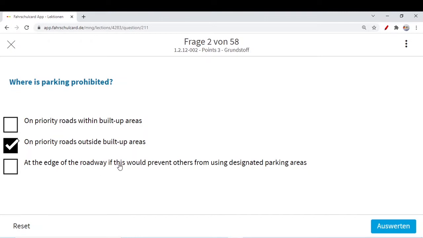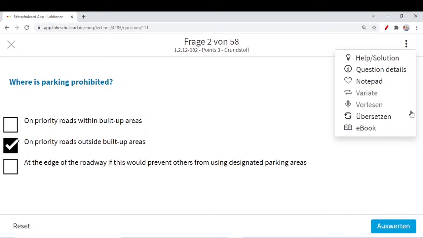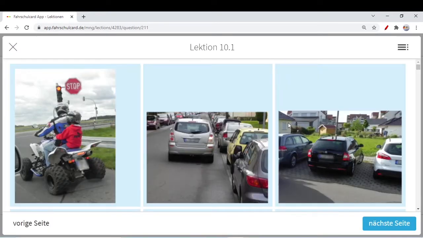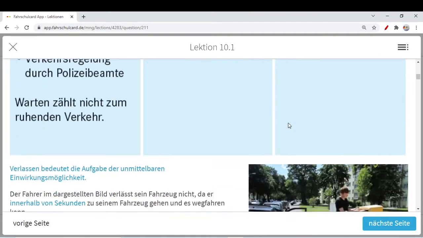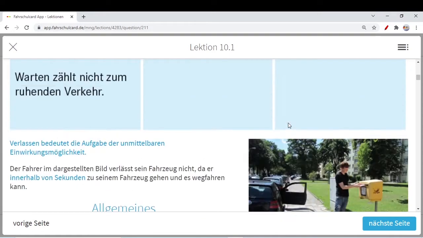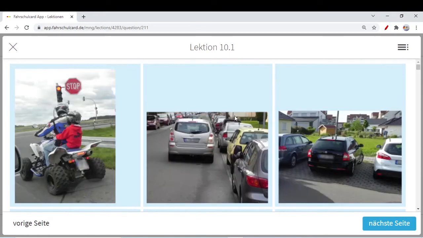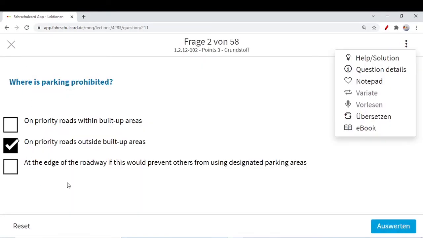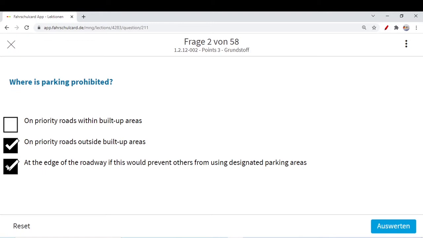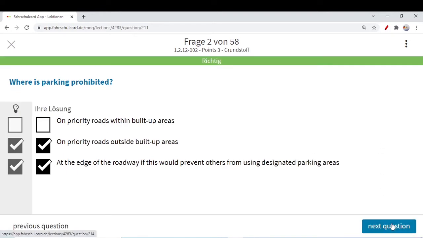At the edge of the roadway, if this would prevent others from using a designated parking area. Let's say you have parked your car wrongly and you are stopping somebody from parking in the parking area. Like we can take an example. Let's say this was a parking area and you park your car directly at the entrance of the parking area, so that nobody can enter that parking area. So you are also not allowed to park at the edge of the roadway if you would prevent somebody from using a designated parking area. Otherwise you can park.